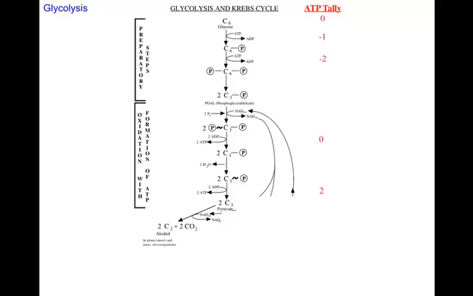Now, fermentation occurs by two major routes and some minor routes. We're going to talk about the two major routes. One of the major routes occurs in plants, at least most plants, and many microorganisms. The other process occurs in animals and some microorganisms. We'll talk first about the one that happens in plants, and that is alcoholic fermentation.